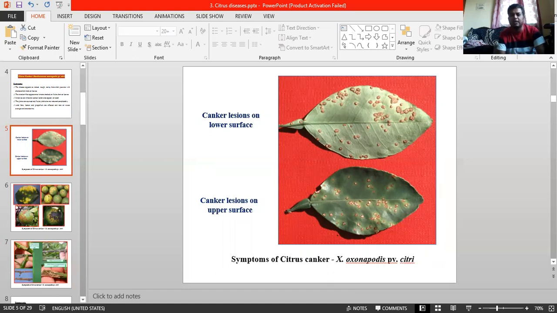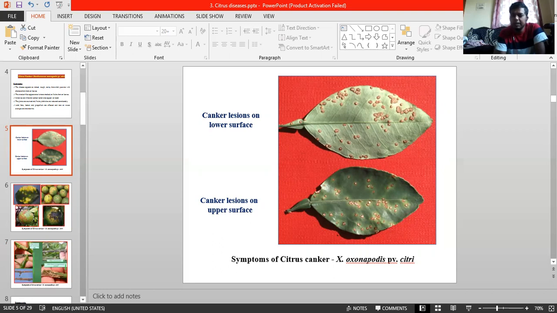Even after new planting, it reappeared. That is the history. Coming to India, citrus canker is endemic, meaning it is present in all the citrus growing areas of India, such as Punjab, Tamil Nadu, Andhra Pradesh, Karnataka, Rajasthan, Madhya Pradesh, Assam, and Uttar Pradesh. Almost all the states have it.